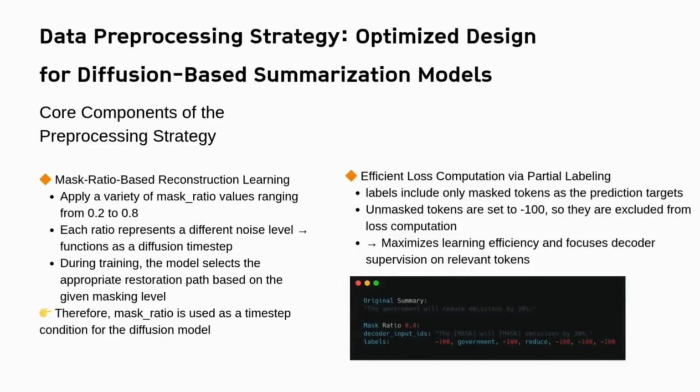Now let's look at the two core components of our strategy. First, we apply random mask ratios from 0.2 to 0.8 to the summary. This helps the model learn to recover missing content under different noise levels, with mask ratio acting as a timestamp condition. Second, we use partial labeling. Only masked tokens are included in the loss, while the rest are ignored using -100. This focuses learning on the missing parts and makes supervision more efficient. Here's a quick example. With a mask ratio of 0.4, only the masked tokens like government and reduce are targets for reconstruction.